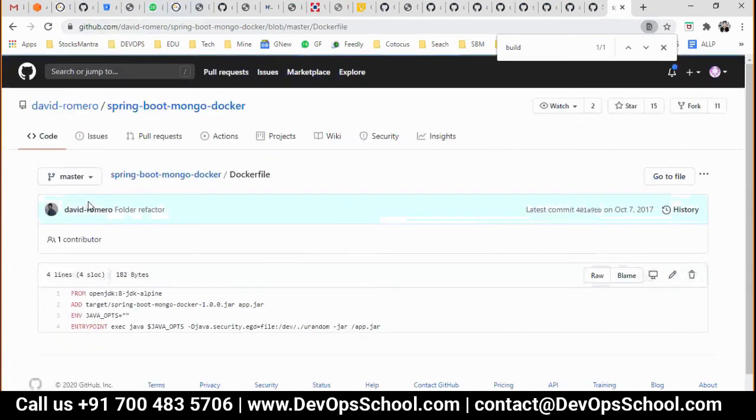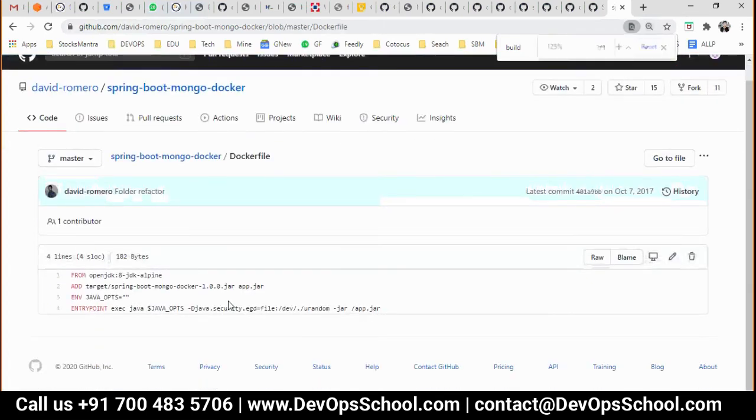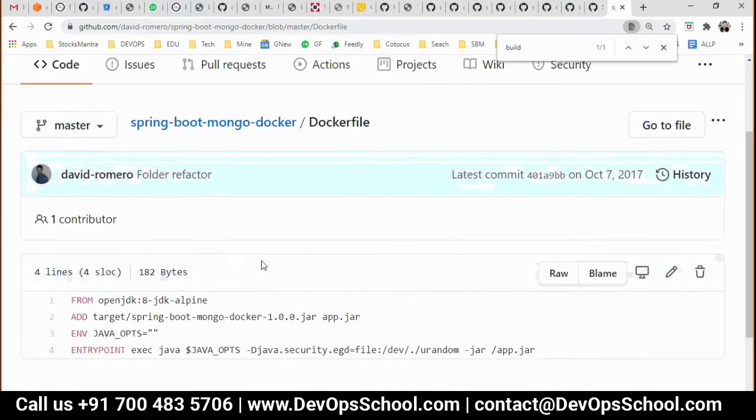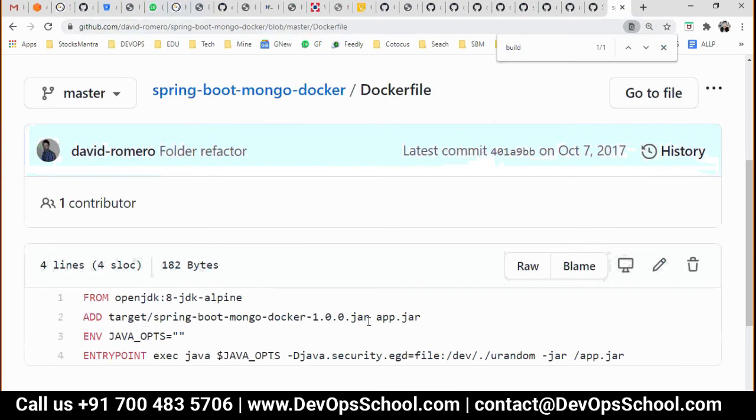one jar file. What they are doing is taking the jar file to build that image, because in the image you need the application, right? So the jar file is the application here. They will take the application, which is a Spring Boot application jar file, from the target directory on the host machine, and inside a container, it will copy app.jar.